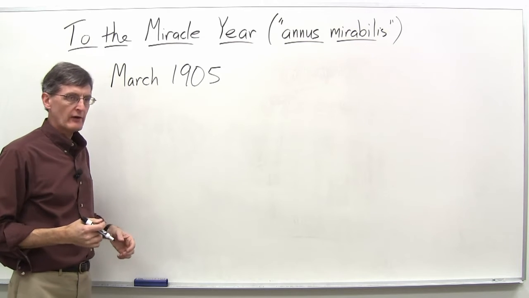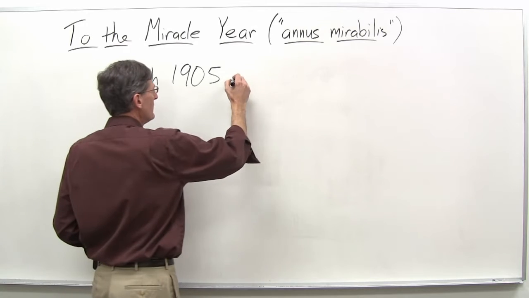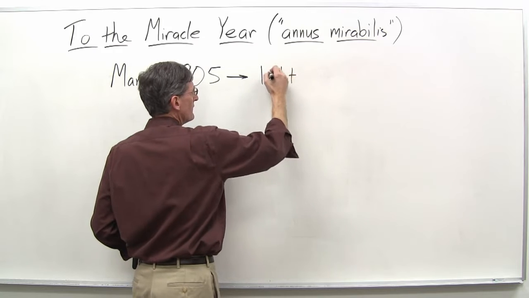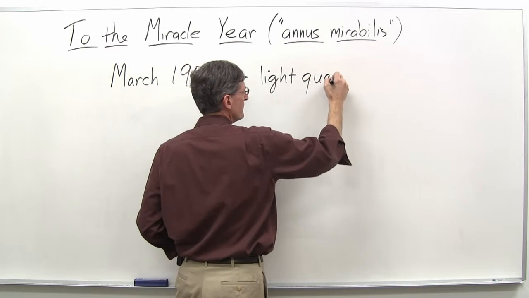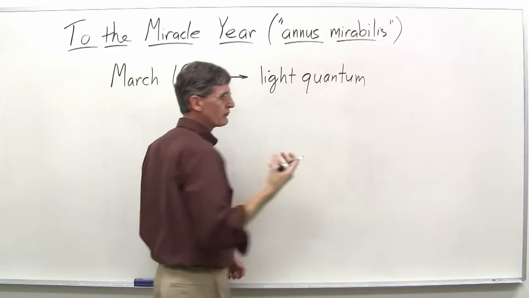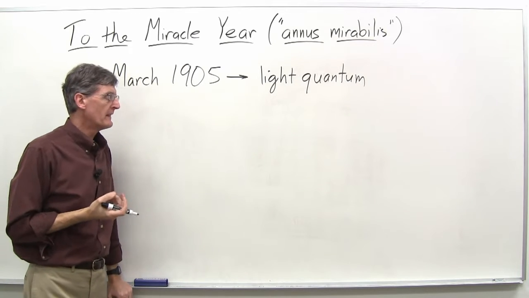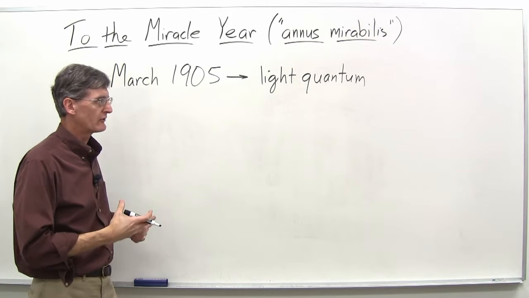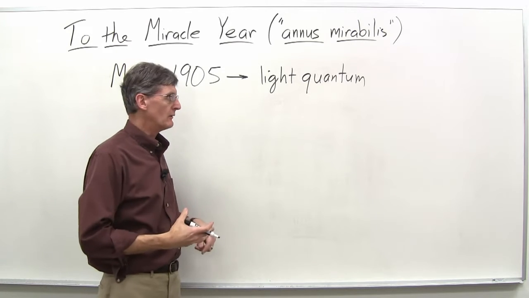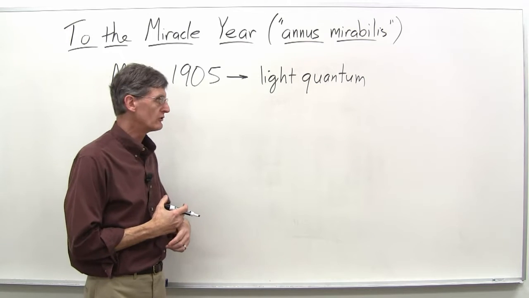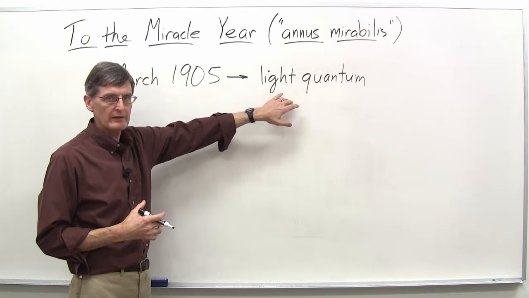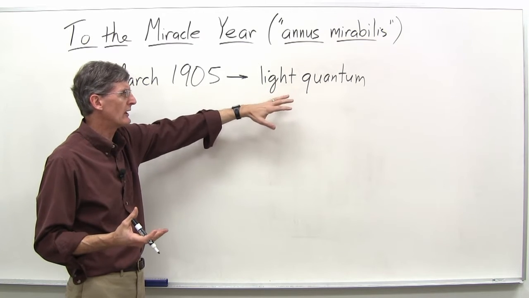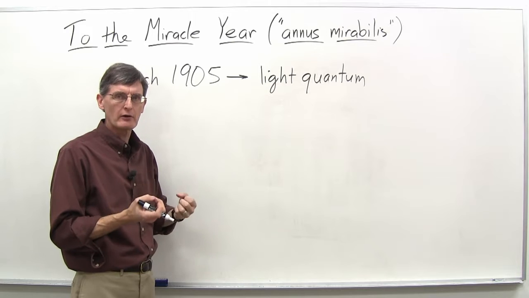But in March 1905, he published a paper that essentially introduced the idea of the light quantum. So this was one of the seminal papers in quantum mechanics. And of course, the theory of quantum mechanics came to dominate much of physics throughout the 20th century. And Einstein was there at the beginning. It was what he called a heuristic proposal, because you might say, well, what is a light quantum? Essentially, it's treating light as a particle.